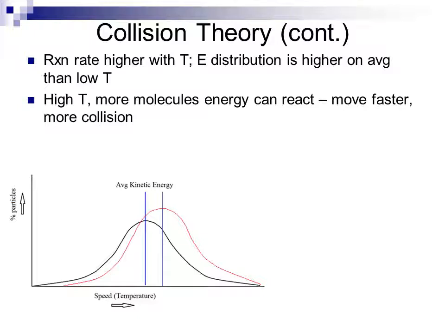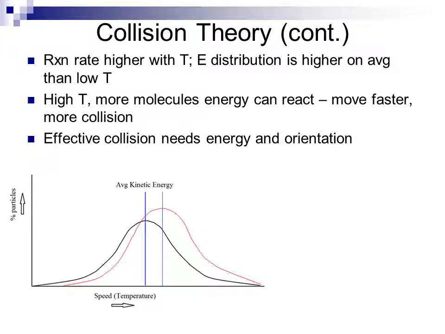In addition, they'll be moving faster, which means that there are going to be more actual collisions per second, regardless of whether those collisions are effective or not effective. Remember that effective collisions need both a proper energy distribution and a proper orientation. But the higher the temperature, the higher the overall energy is going to be, which means the more likely the particle will be in the proper energy configuration. And even if orientation is not correct, there'll be more frequent chances for particles to come together and have that proper orientation if there's a higher temperature distribution.